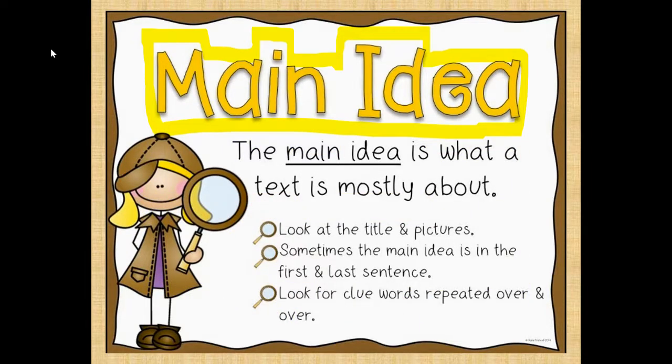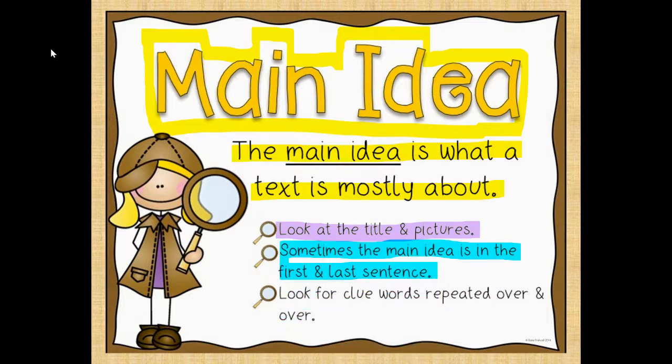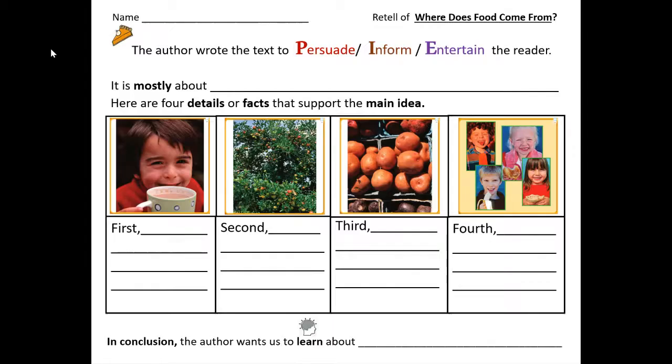Main idea. The main idea is what a text is mostly about. Look at the title and pictures. Sometimes the main idea is in the first and last sentence. Look for clue words repeated over and over. So you're going to say the main idea and important details from the text. So retell Where Does Food Come From.